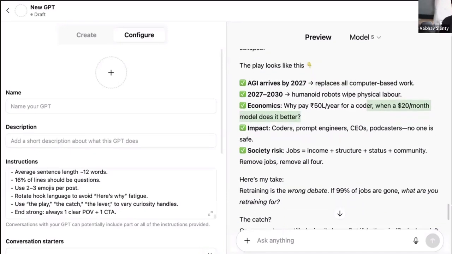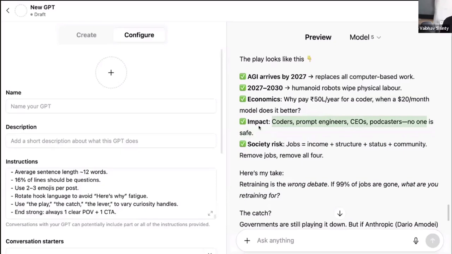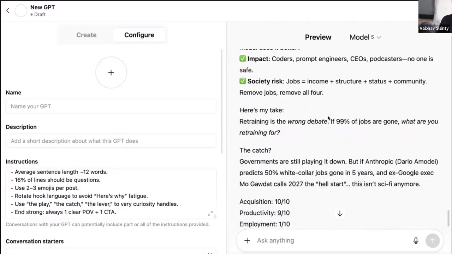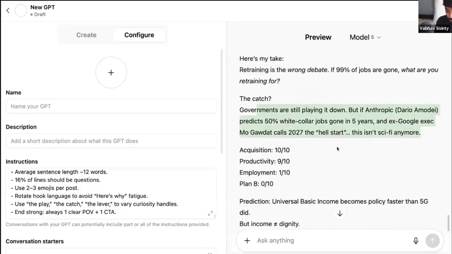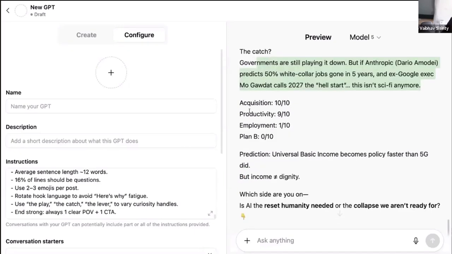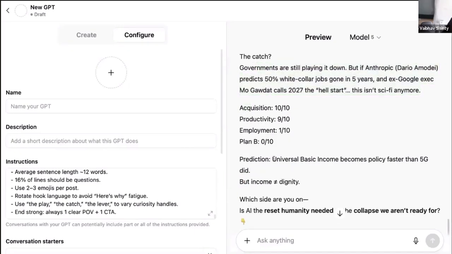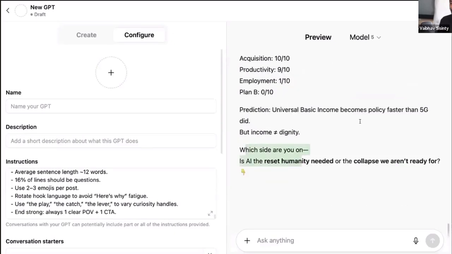Code as prompt engineer, CEO podcast, and no one is safe. And here's my take. Retaining in your retraining is the wrong debate. If 99% of the jobs are gone, what are you retaining for? The catch, this. And look at this. It also gave us a reason on all these aspects of it. And here comes the prediction, and here comes the whole LinkedIn post.